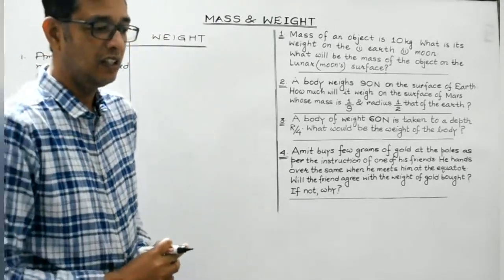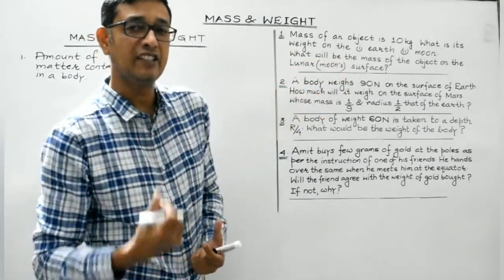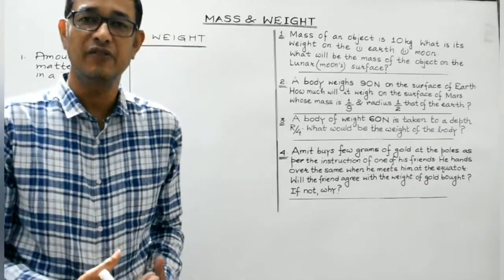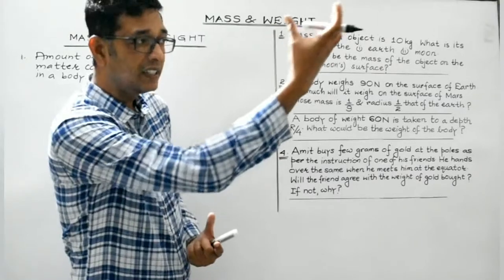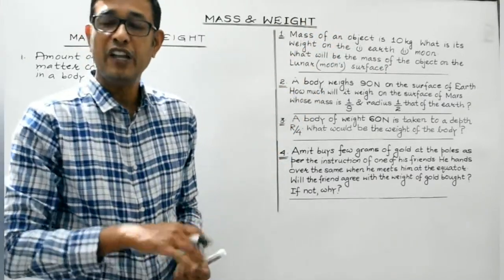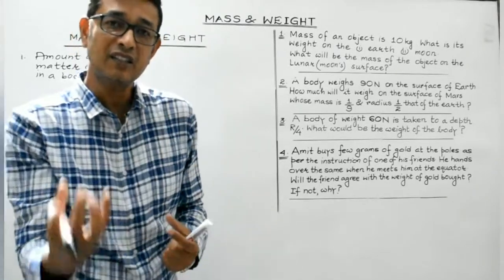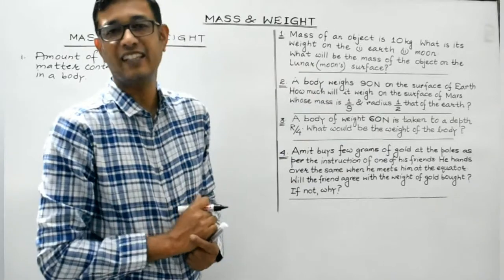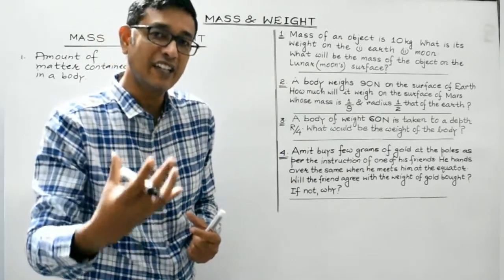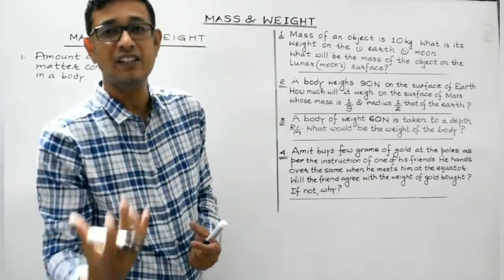Well, on the other hand, weight. Students, we are aware Earth attracts every other body towards itself. Whichever object is placed on the Earth's surface or near it gets attracted towards the center of the earth. So the weight of a body is the force of gravitation exerted by the earth on the body. Weight is basically the force of gravitation experienced by the body due to the earth.